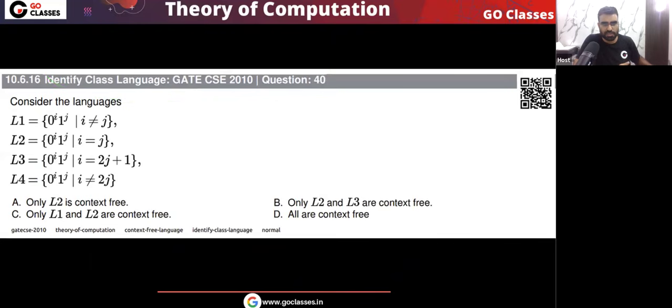Let's solve this GATE 2010 question. Here L1, L2, L3, L4 are given to you, and the question is asking which of them is context free and which of them is not context free. So let's solve this question.